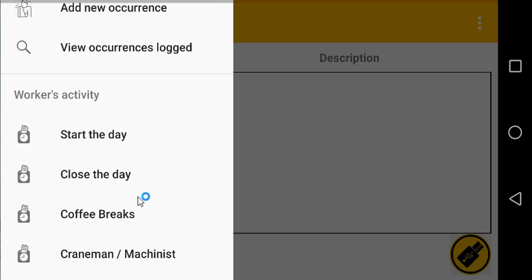For instance, the last submenu option is the craneman or machinist logging of crane activities or machinist activities during the day. It follows the same principle as we've seen previously on logging and attendance. The craneman simply needs to present his card or log the activity directly from the worker app.